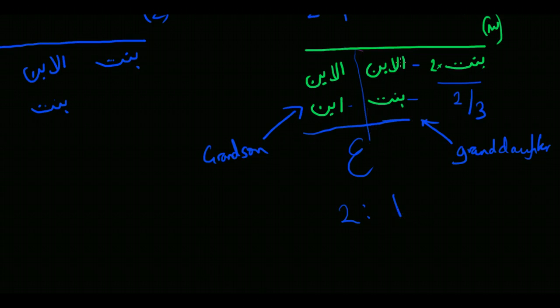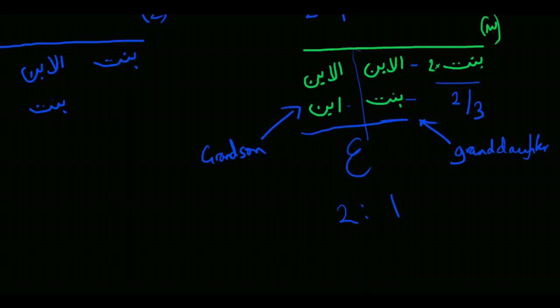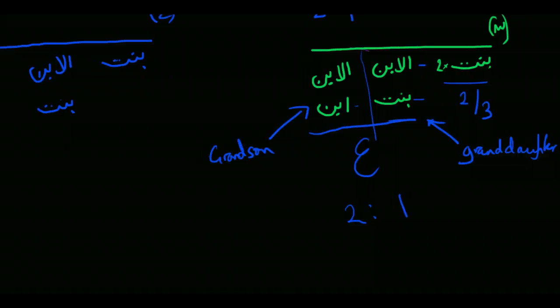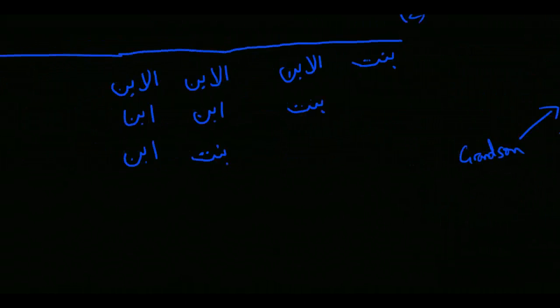So it's important to remember this situation where you have a grandson along with a granddaughter: they receive in a 2-to-1 ratio. The grandson effectively converts the granddaughter into one of the asaba. Okay, this is the fourth situation, the fourth question. And in this situation, we've got a daughter.